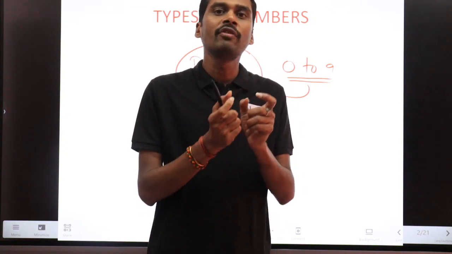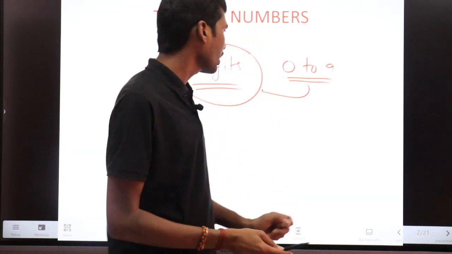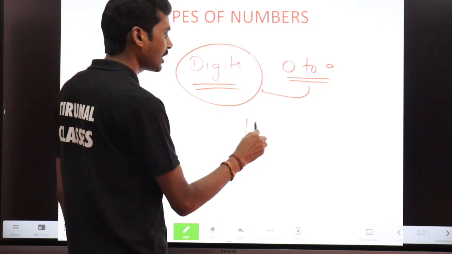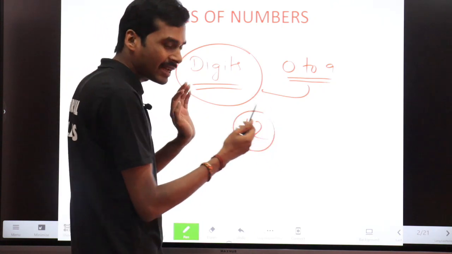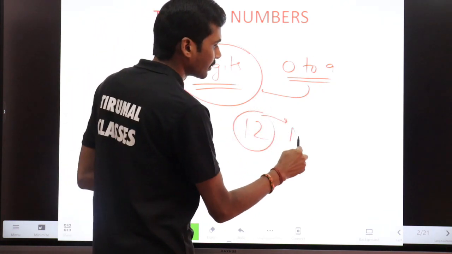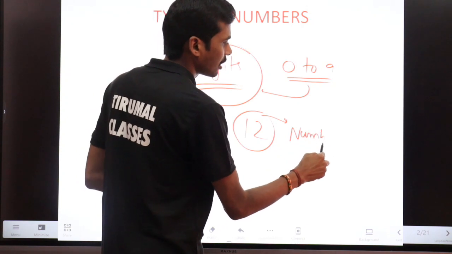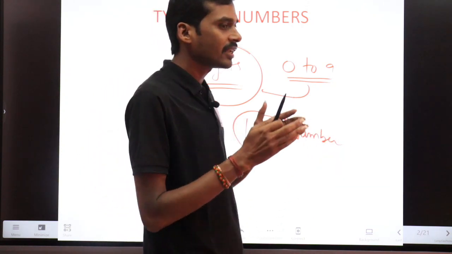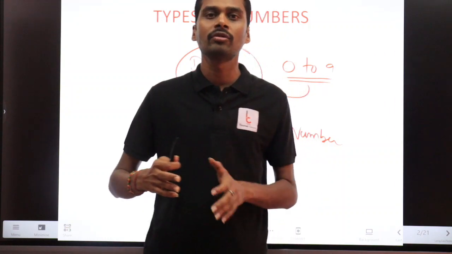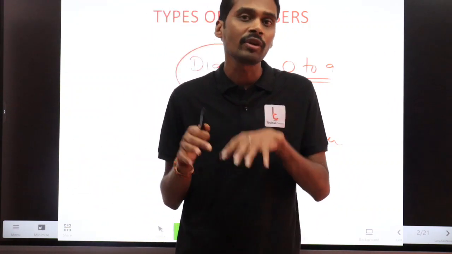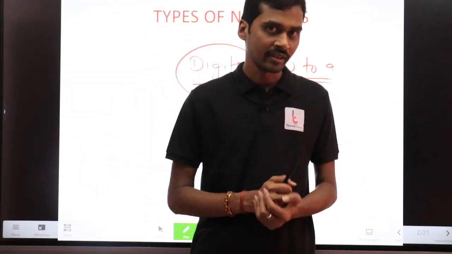The combination of digits is called a number. If you take one digit and another digit and combine them, this is called a number. Individually, 0 to 9 are called digits.